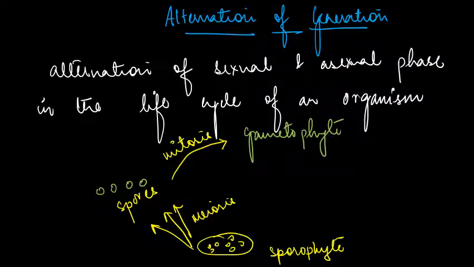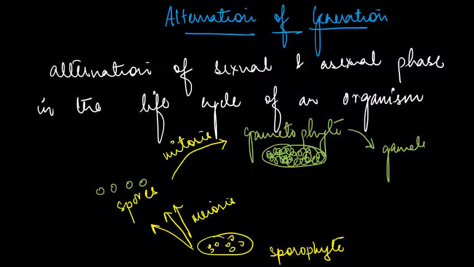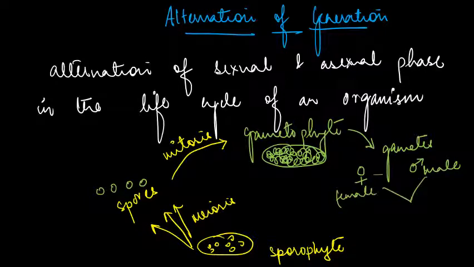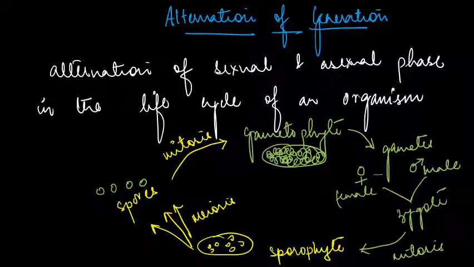So your gametophyte, how does it look like? It will be like this, gametophyte. Clear? Now after gametophyte, what will they form? They will form gametes, both male and female gametes. Sexual reproduction. This is a symbol for male and this is for female. Now both of them will reproduce, form zygote, right? And this zygote again undergoes mitosis and forms sporophyte. So that is what we call alternation of generation.